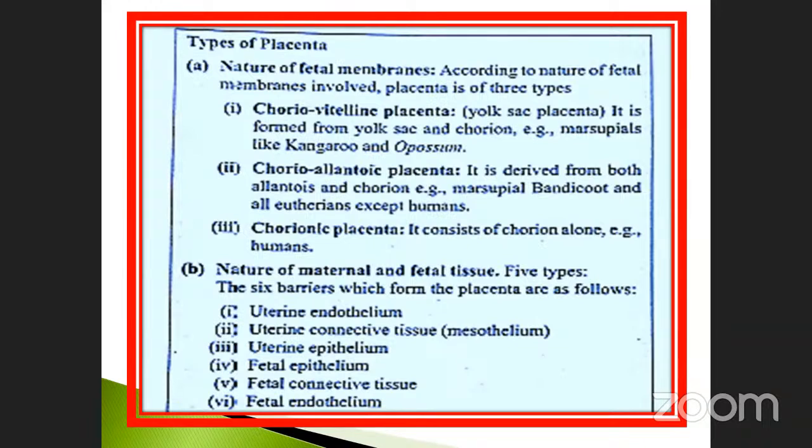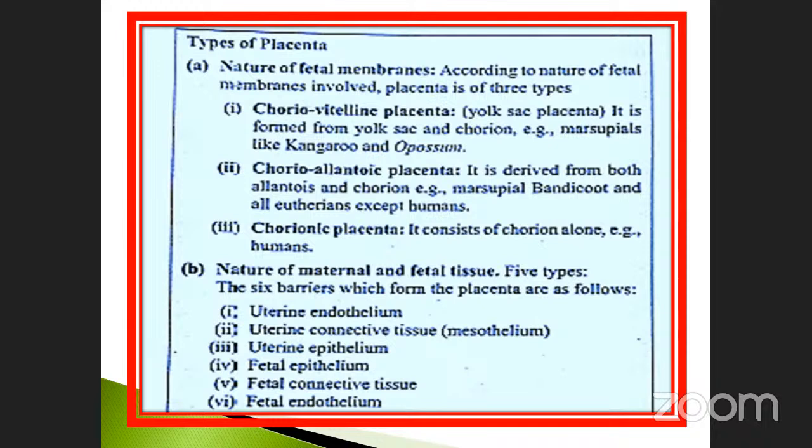See here, choriovitelline, the yolk sac placenta. It is formed from the yolk sac and chorion, a combination of the vitelline and the chorion. That is the reason. Example: marsupials like kangaroo and opossum.